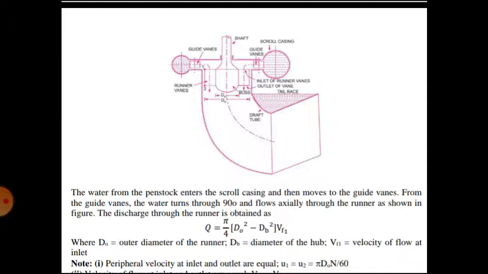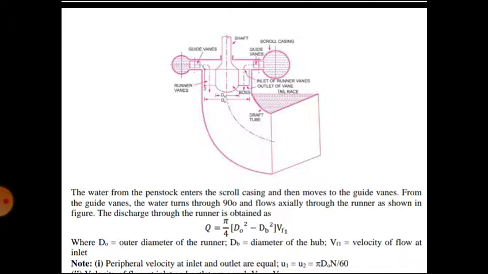The guide vanes we can see in the diagram. Two guide vanes are there in this diagram. In the left part and right part, two guide vanes are there. In the sectional view we can see that one, two guide vanes. Left part and right part, guide vane is there. Guide vane is to adjust the flow rate.